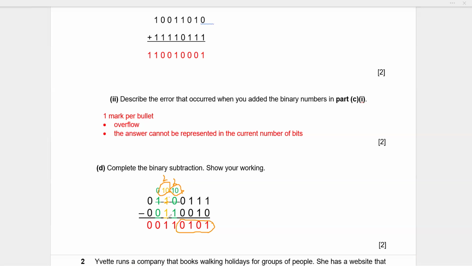Now 0 minus 1 was not possible, so it also borrowed from its adjacent neighbor. And it became a 1 0, and this became a 0. So 2 or 1 0 means it's the same. So 2 minus 1 is a 1. Then 0 minus 0 is a 0, and 0 minus 0 is a 0. So your final answer will be 0 0 1 1 0 1 0 1. If you have performed the subtraction accurately, then definitely you will be scoring 2 out of 2 very easily.